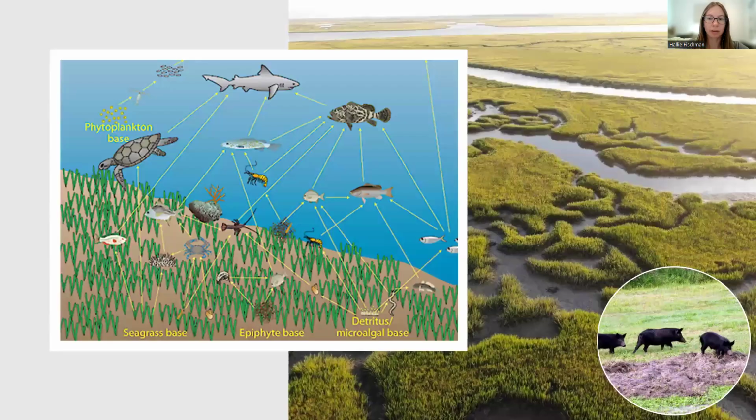I'm a PhD student at the University of Florida, and my lesson is titled Do Invasive Hogs Alter Species Relationships in Salt Marshes? My lesson focuses on the relationship between organisms in a salt marsh and the impacts that invasive species can have on those relationships. The lesson begins with an overview of organismal relationships, including topics like predation, mutualisms, commensalisms, parasitisms, and competition. Slides are provided with definitions and examples for each of those terms.